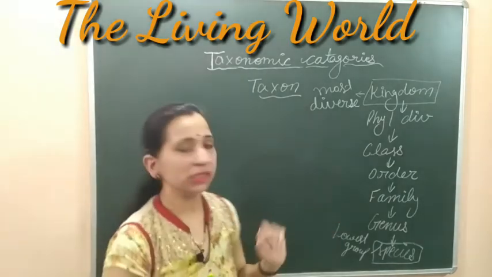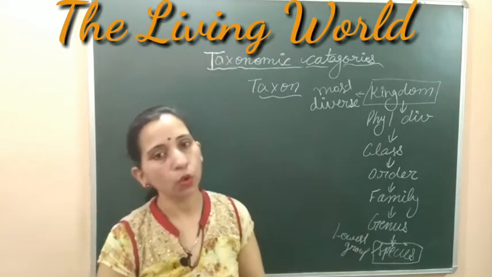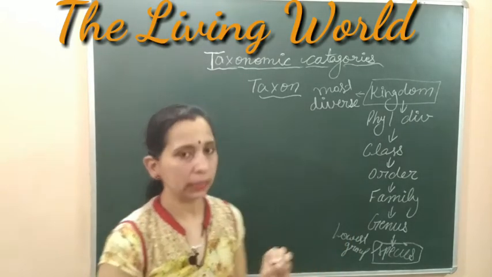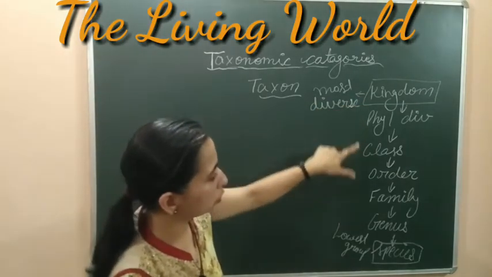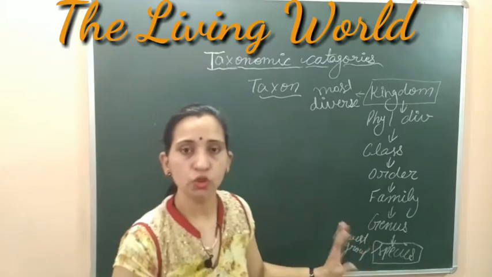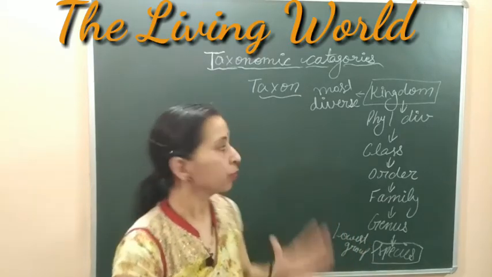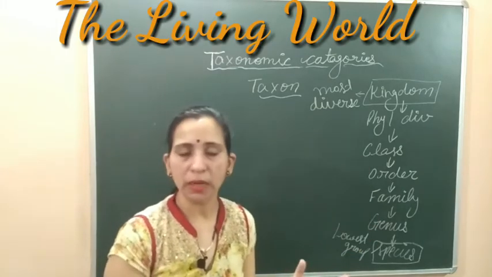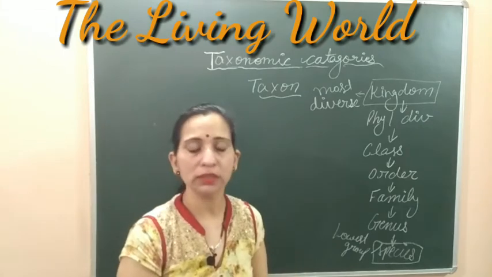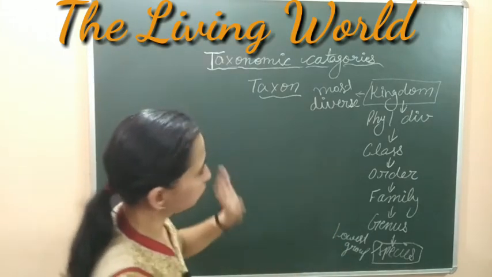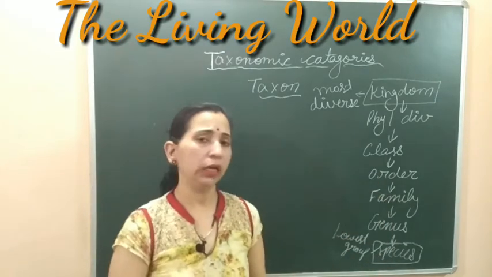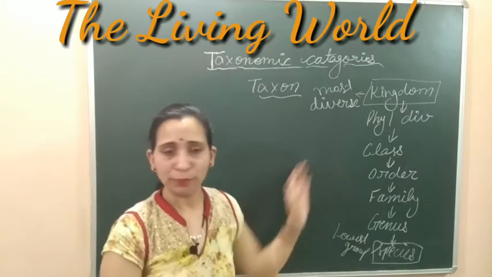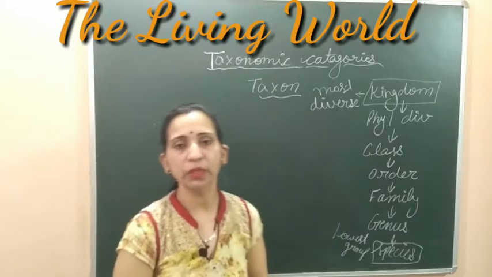Here, all these categories are related with taxonomy. That's why we are calling them taxonomic categories. Here we have got 7 taxonomic categories. Each unit of these taxonomic categories, like class की बात करें, order की बात करें, family की बात करें, is known as a taxon. इन्हें हम बोलेंगे taxon. Here we arrange all these categories in a hierarchical order, and you have to remember all these categories in this sequence only. आप कोई भी इसमें changes नहीं कर सकते, आपको इसी sequence में याद करना है.